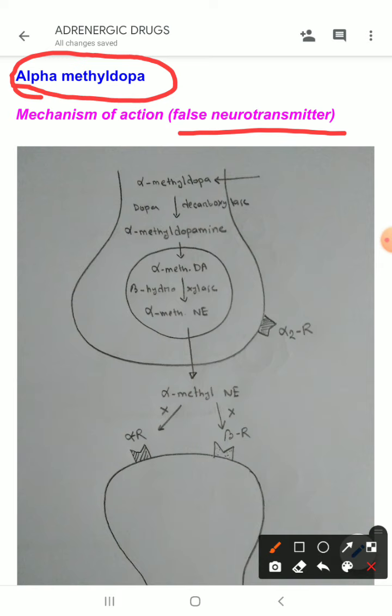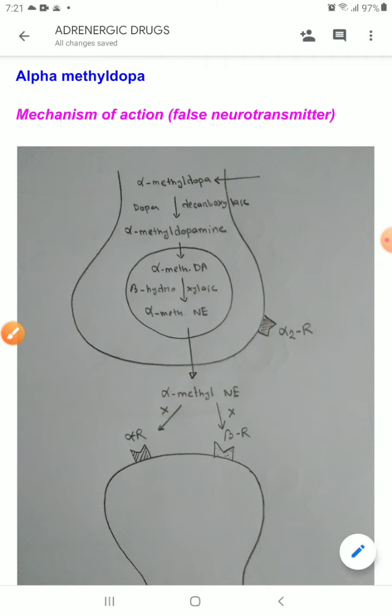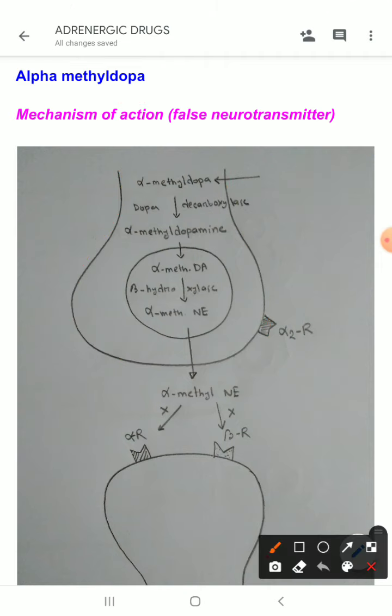Now, what I mean by this, let's look at this. So this is our presynaptic nerve ending. In the presynaptic nerve ending, you know that norepinephrine is synthesized from a raw material called tyrosine. Now, what happens if we give alpha methyl dopa?